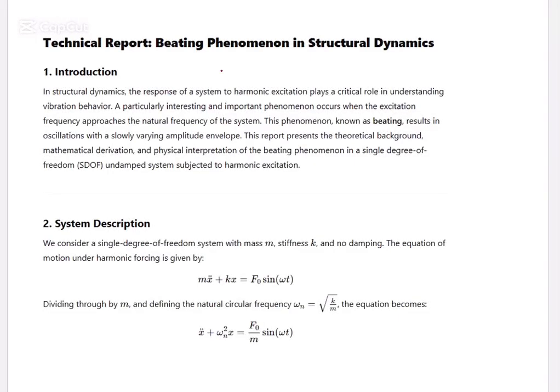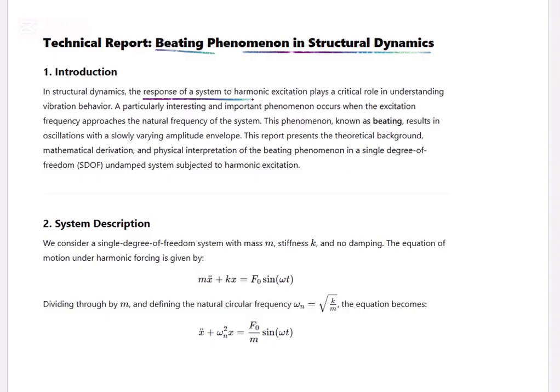We will learn about beating phenomena in structural dynamics. This beating phenomenon occurs when the external frequency and the natural frequency are very close to each other. It's not exactly the same, but it's very close.